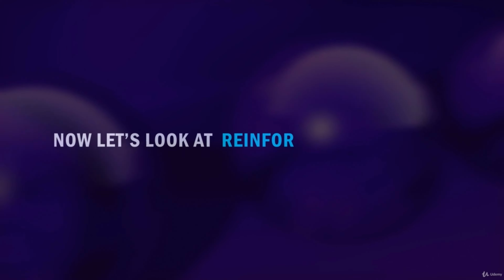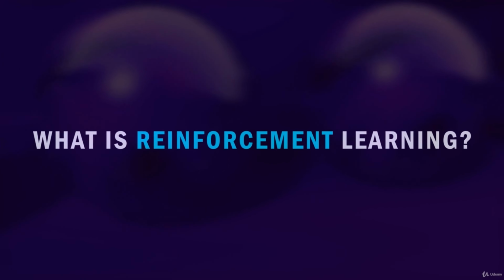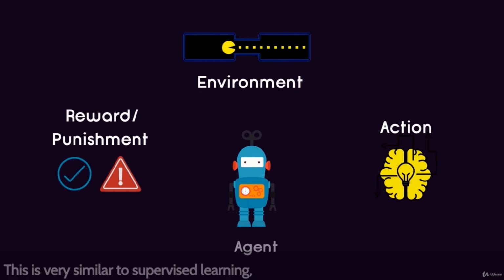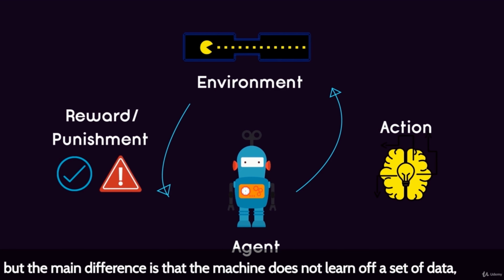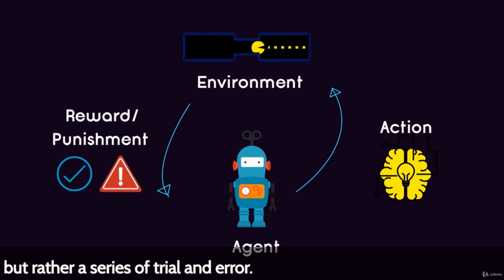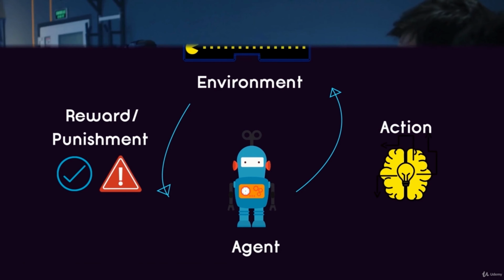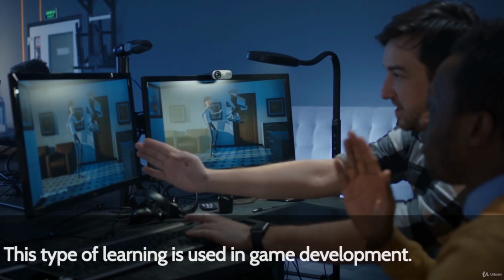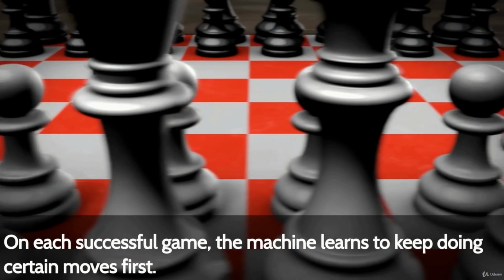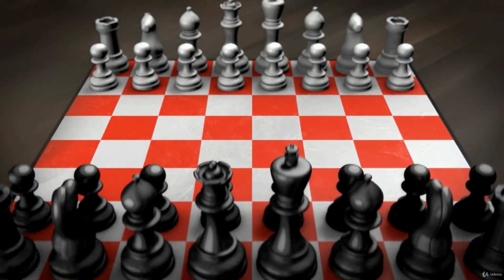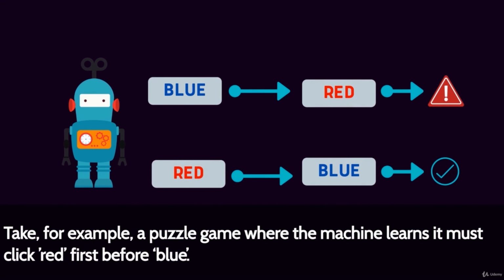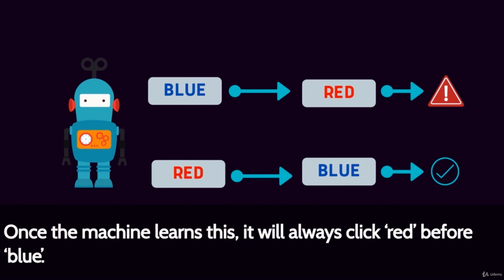Now let's look at reinforcement learning. What is reinforcement learning? This is very similar to supervised learning. But the main difference is that the machine does not learn off a set of data, but rather a series of trial and error. This type of learning is used in game development. On each successful game, the machine learns to keep doing certain moves. Take, for example, a puzzle game where the machine learns it must click red before blue. Once the machine learns this, it will always click red before blue.